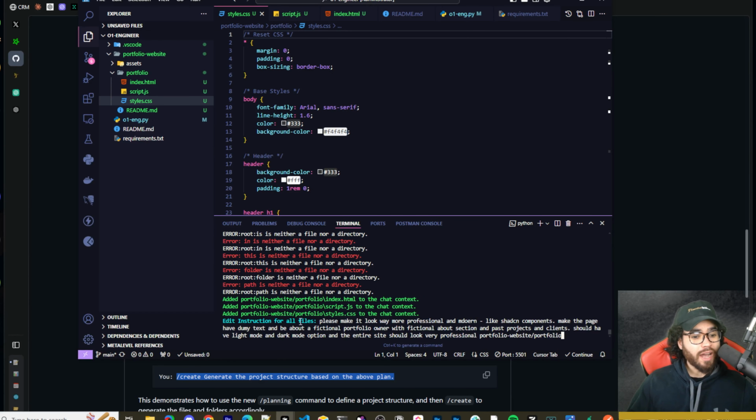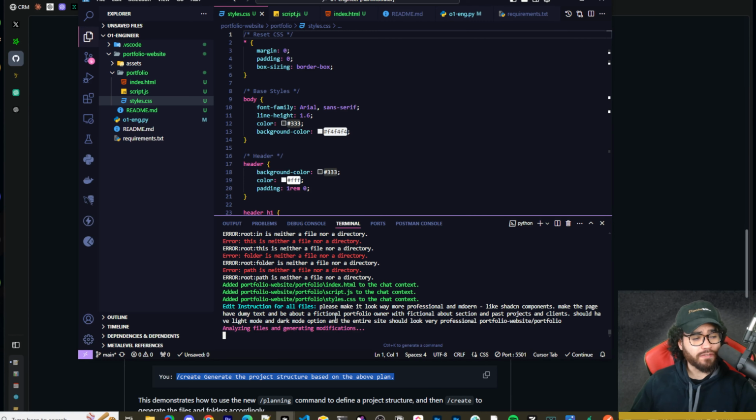All right, so I did /edit, and then it says edit instructions for all files. And now I'm saying, please make it look way more professional and modern, like Shad CN components. Make the page have dummy text about a fictional portfolio owner, with a fictional about section, and past projects and clients. It should have a light mode and dark mode option, and the entire site should look very professional. And then I gave a link to the folder. All right, so it's analyzing and generating modifications.